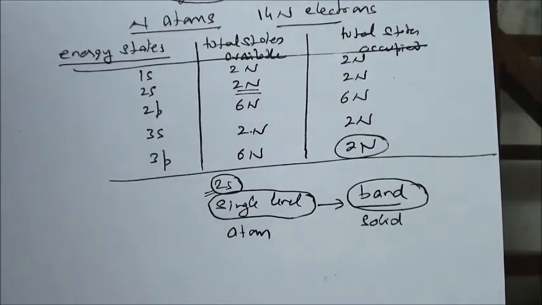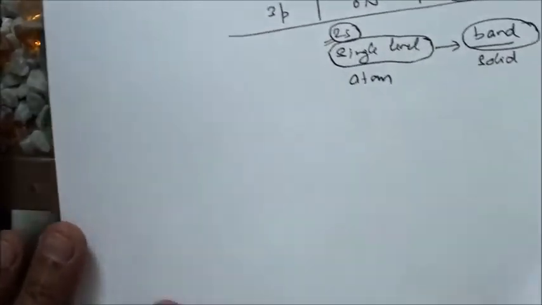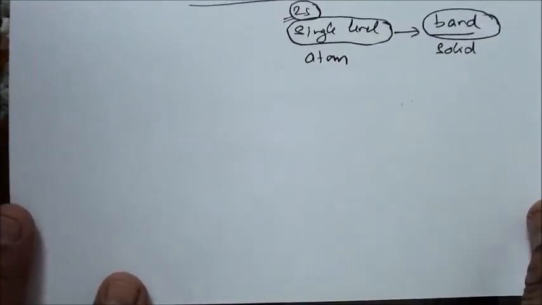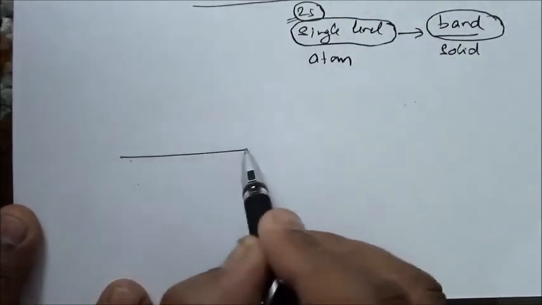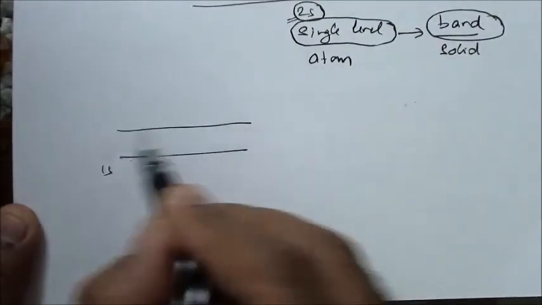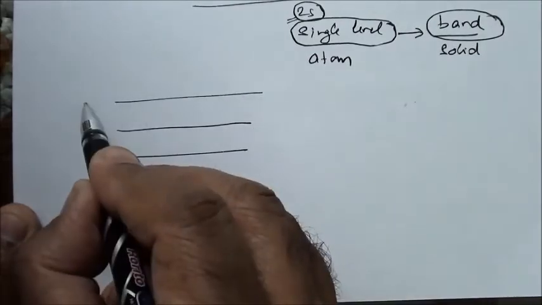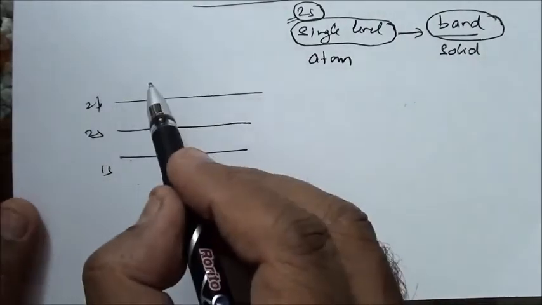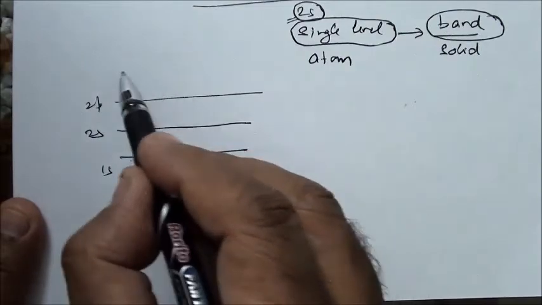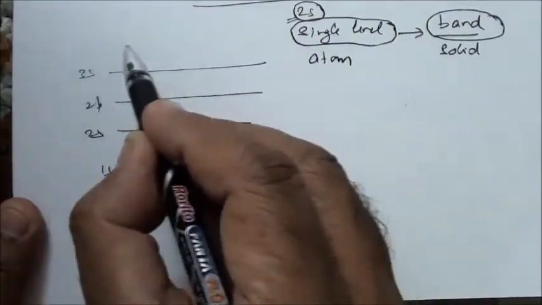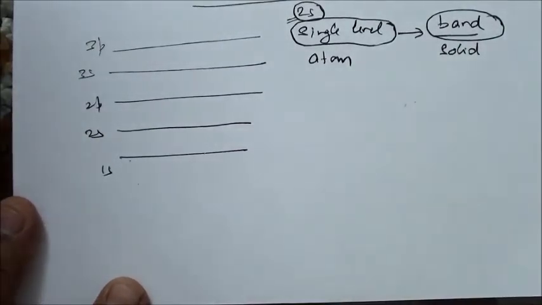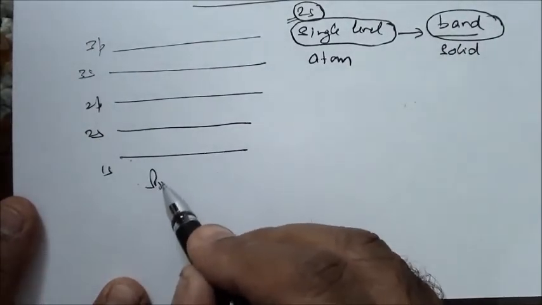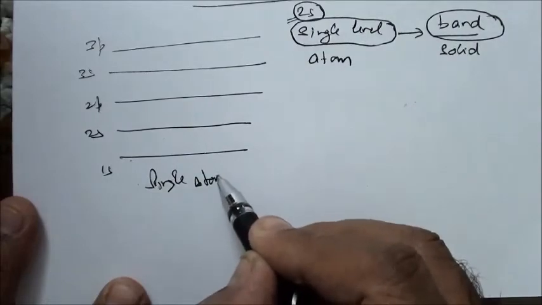So how can we draw this energy level diagram now? See what is the difference now. For an atom we have 1s, 2s, 2p, 3s, 3p. This is for single atom. These are the energy levels.